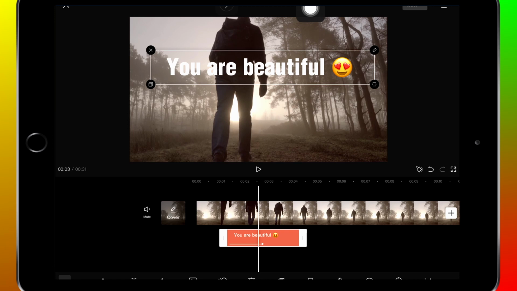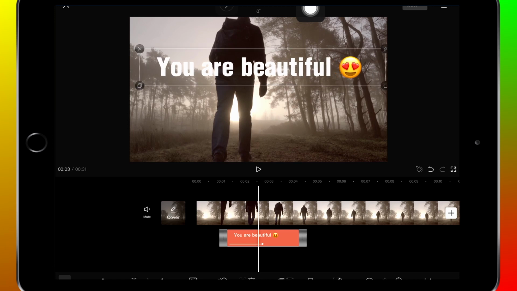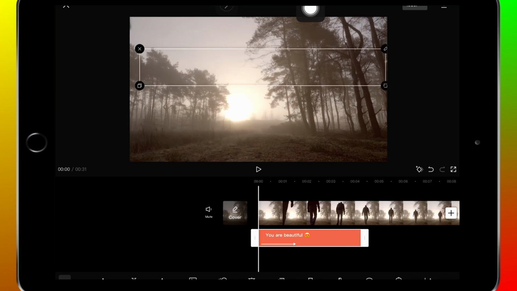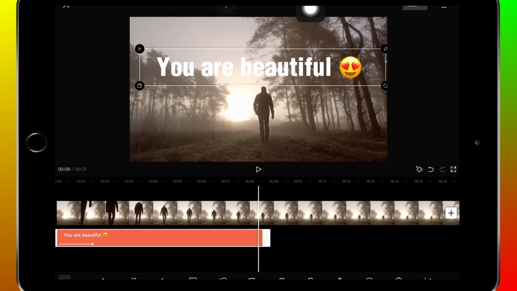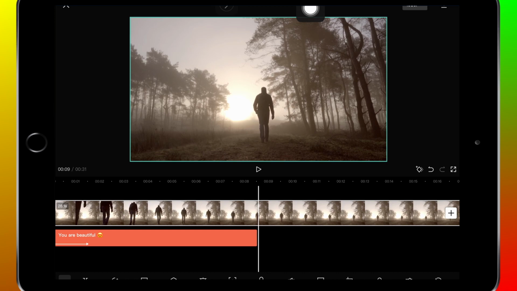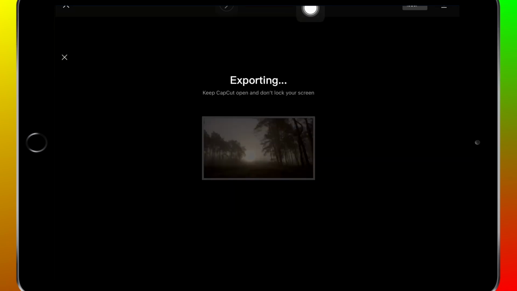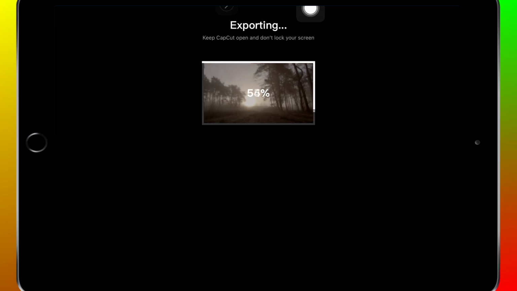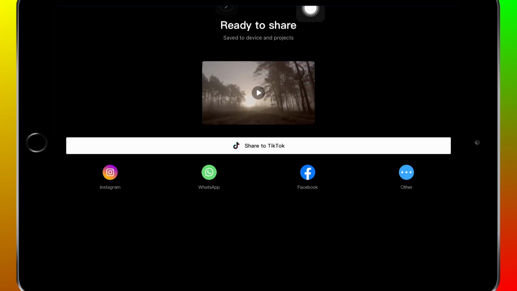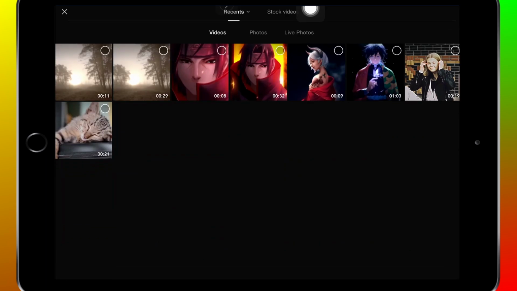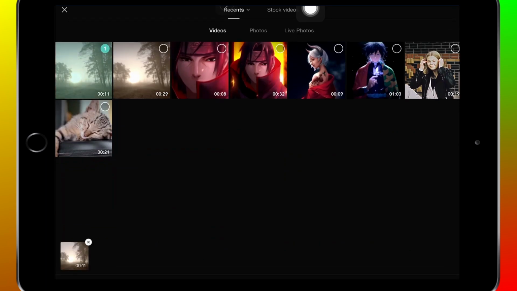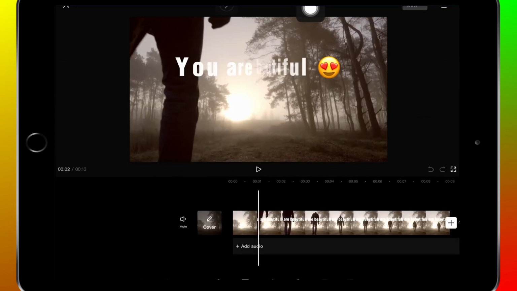And now what I have to do is, after you added your text and you position the text exactly where you want, you also can crop the video if it's too long, split, delete, and now we have to export this video, because now we have to add another video, actually the same video, but we have to add another one.